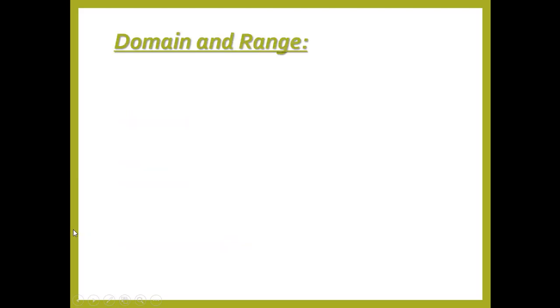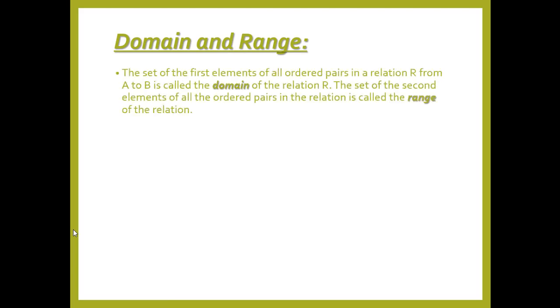Okay, domain and range. What are the domain and range in a set? The set of all of the first elements of all ordered pairs in a relation R from A to B is called the domain of the relation R. The set of the second elements of all the ordered pairs in the relation is called the range of the relation. Domain of a relation is denoted by dom R, and range of a relation is denoted by range R.